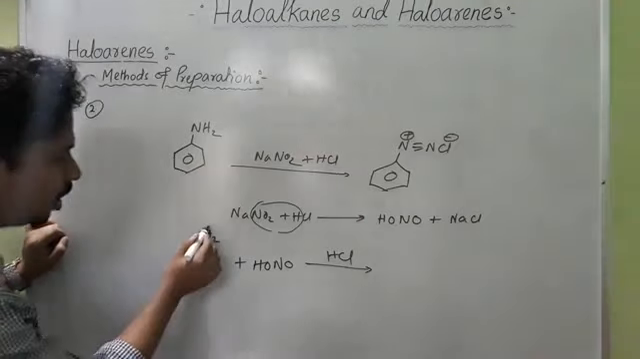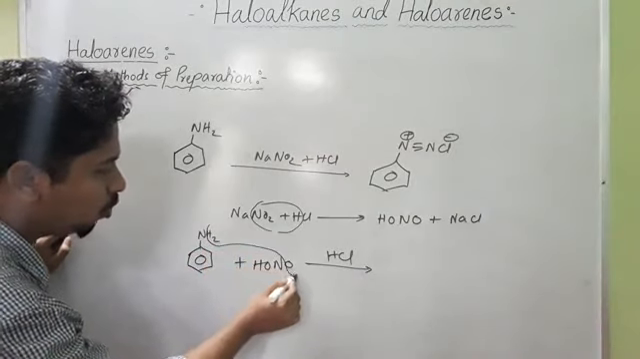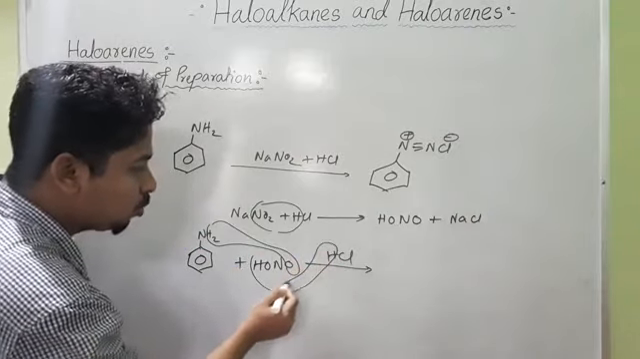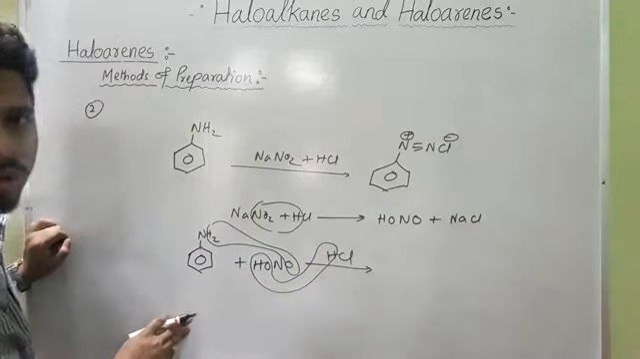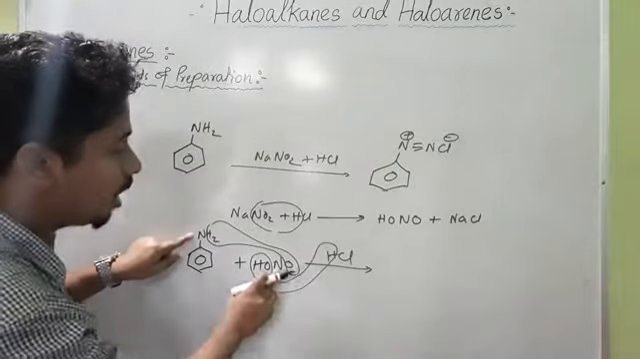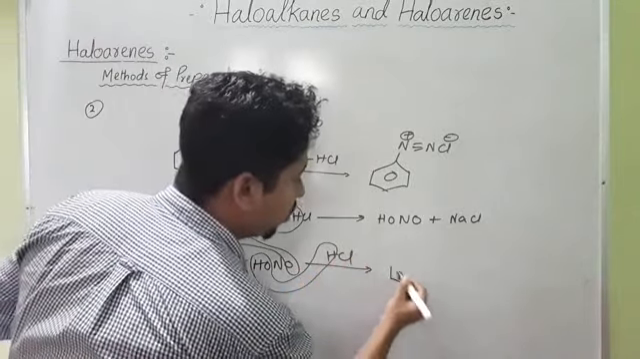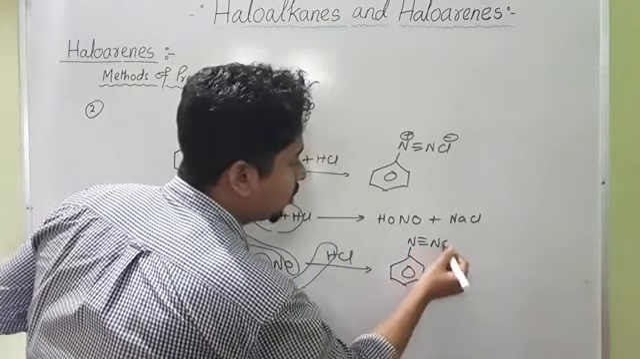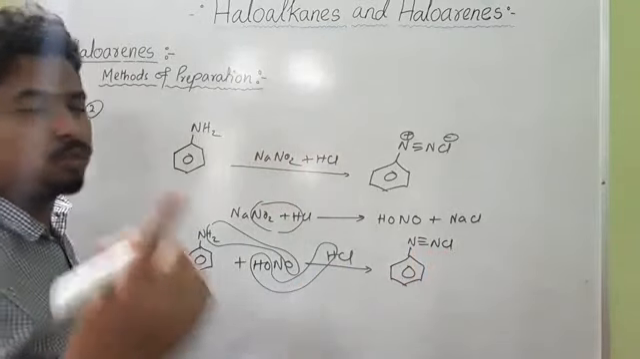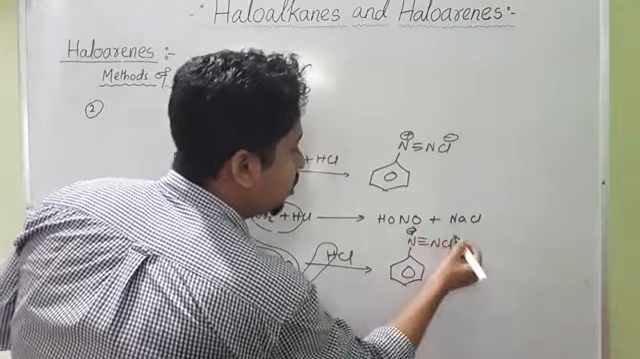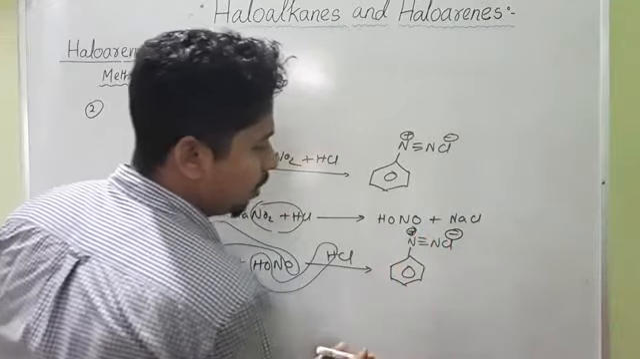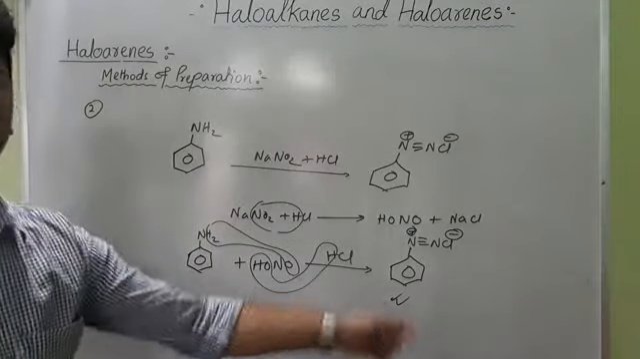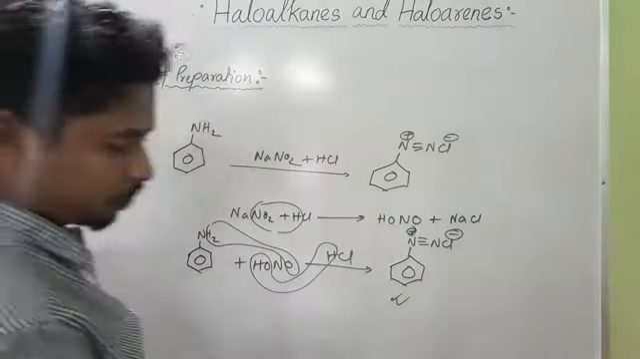So what will happen here? Here you see the H2 and O. So an H2 molecule will be removed, here one H and another OH, so another H2O molecule will be removed. So what we are left with? We are left with nitrogen and chlorine. So you will get benzene group and triple bond and Cl. We know nitrogen forms a triple bond. So this is N plus Cl minus. This is benzene diazonium chloride, and this is the method of preparation of benzene diazonium chloride.